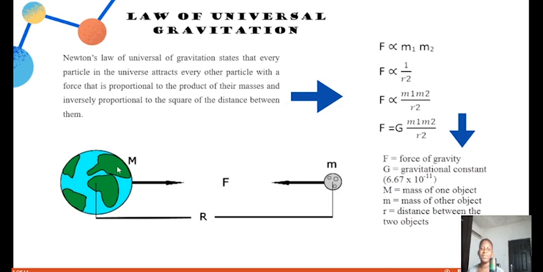We have two masses: a bigger M and a smaller m. How can we know the force of attraction between these bodies? The force of attraction is the bigger M and the small m multiplied, which is the product, then divided by the square of the distance between them. So to know the force of attraction between two bodies separated by a particular distance, you just multiply the product of their masses and divide it by the square of the distance apart. Don't worry, we are going to go to our board and I'm going to explain that. So let's quickly go to our board.